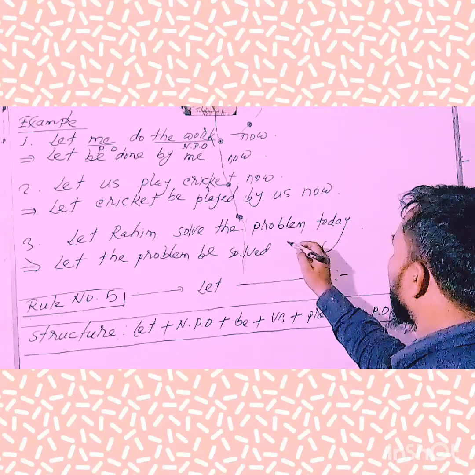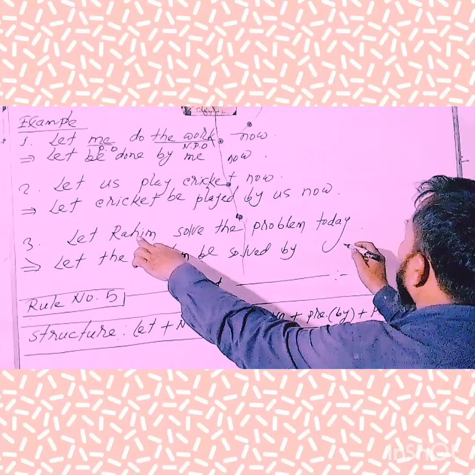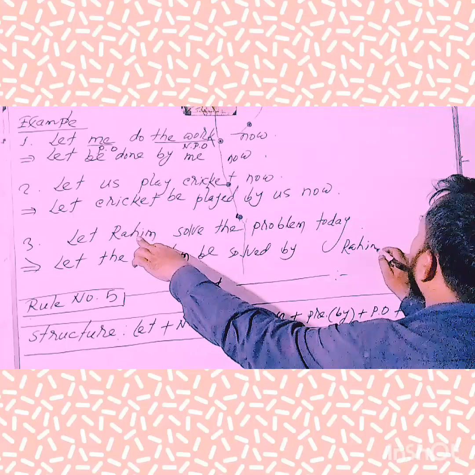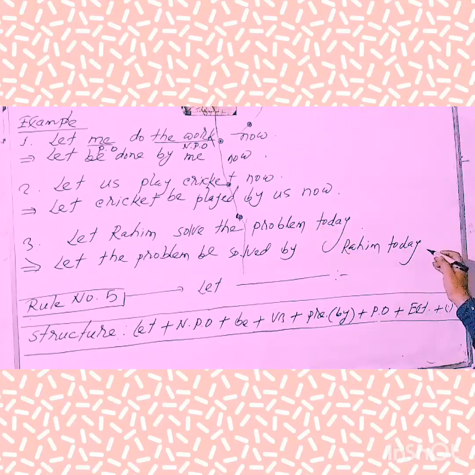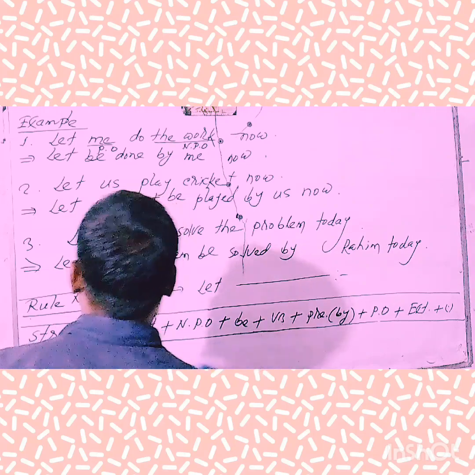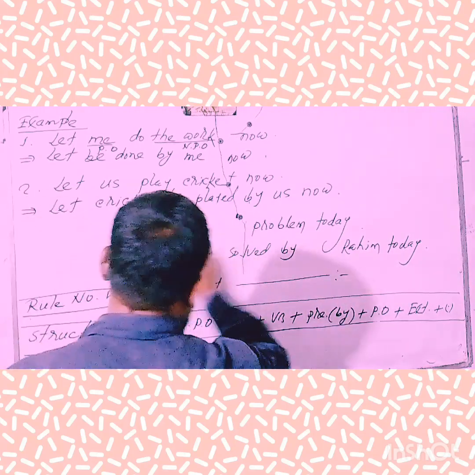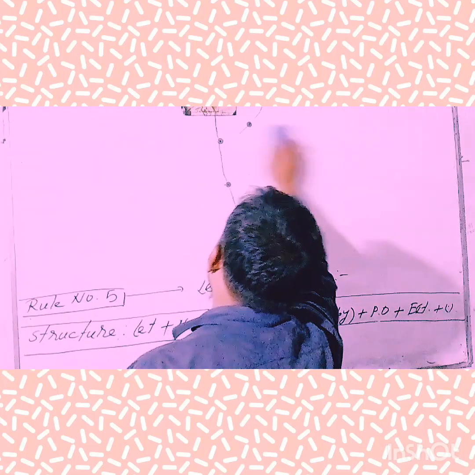Okay. Next, preposition by. Next, the personal object. Here the personal object is Rohim. Extension, here the extension is today. Finally, end with a full stop. Okay, my dear learners, hope that you have understood clearly. So take a look at the board and try to understand.